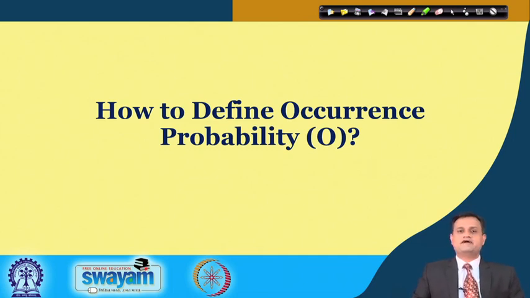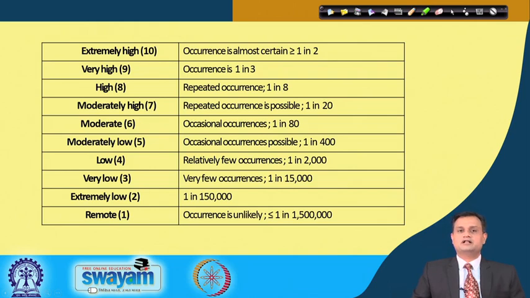Now, how to define occurrence probability? You can use a particular table like this: extremely high is 10. I will say occurrence is almost certain, it is bound to happen. If you do not address this failure mode, it is bound to happen, meaning greater than 1 in 2. So out of 2 times, 1 time it will happen or more than that. Very high occurrence is 1 in 3. Out of 3 times, 1 time it will happen.